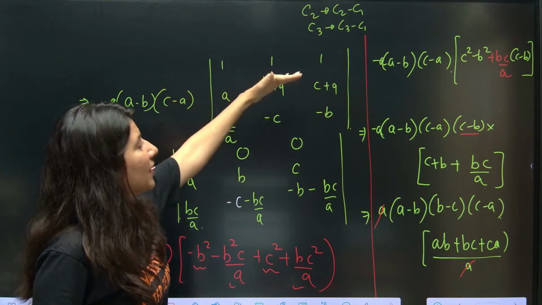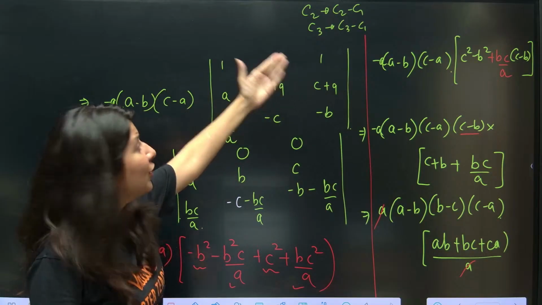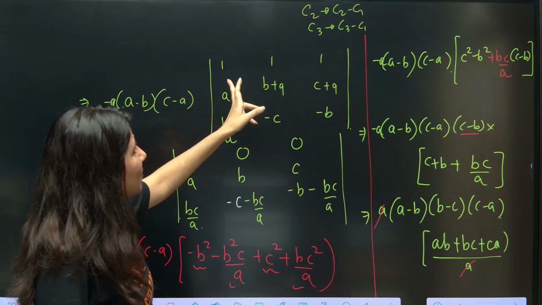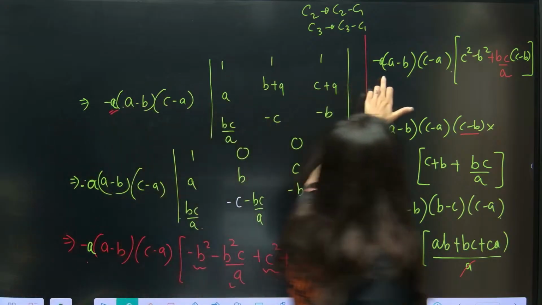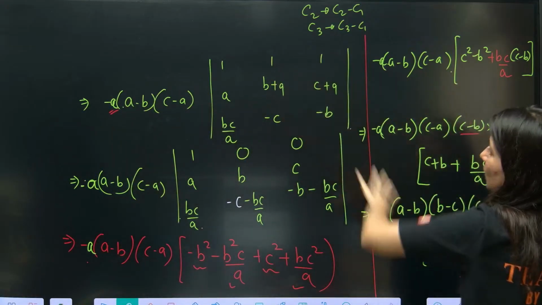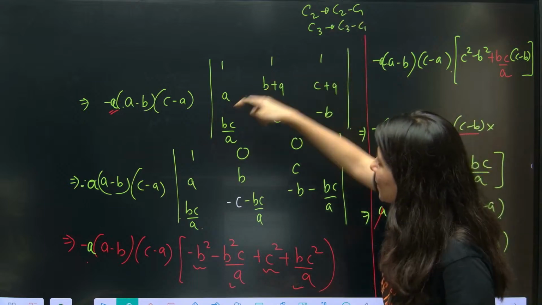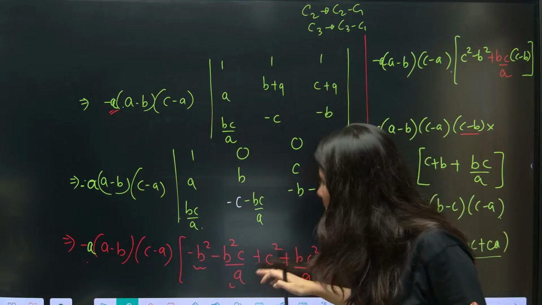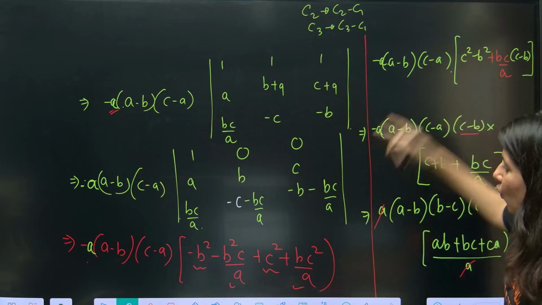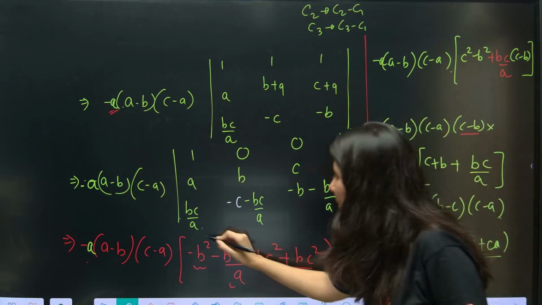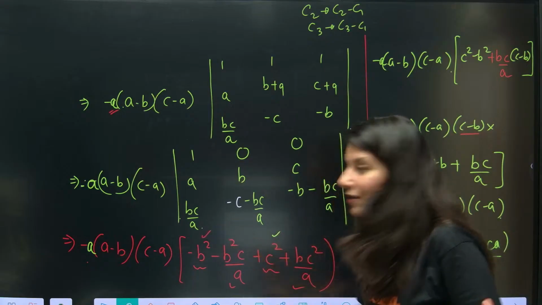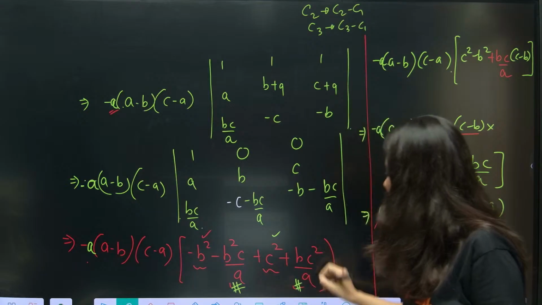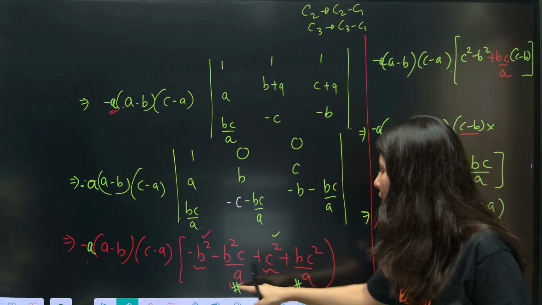So now we have triple 1. The moment we got triple 1, what do we do? Fixed operation: C2 goes to C2 minus C1, C3 goes to C3 minus C1. So minus A is right here. And now the moment you apply this operation, you will get this 1, 0, 0. And now you have to open it. You open it, and after that, you open this. So now C square minus B square will be together, and these two things will also be together. And you take BC by A common from these two.